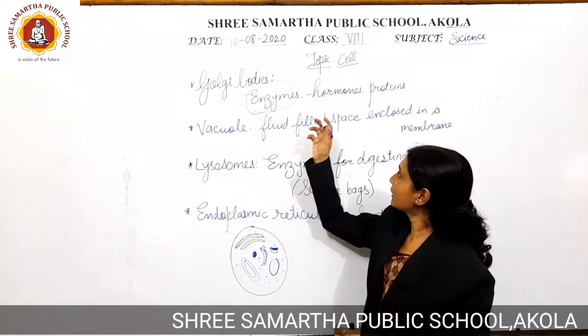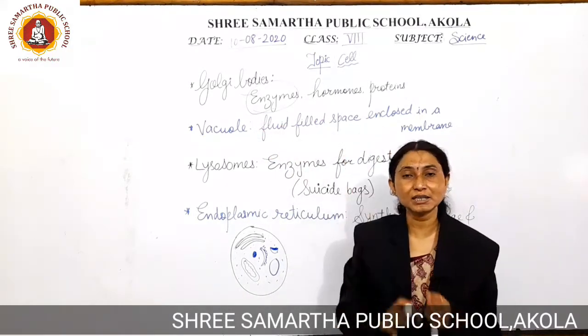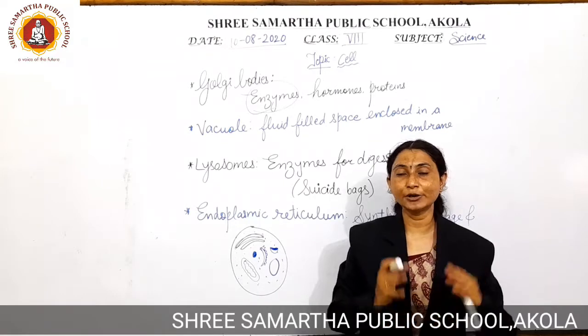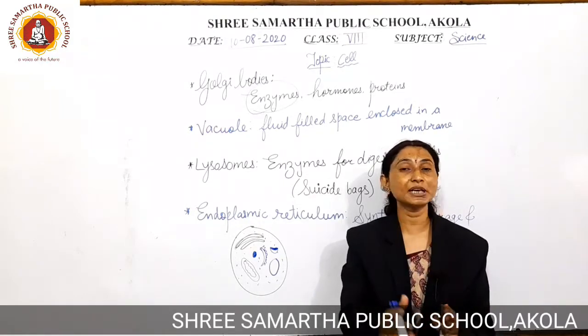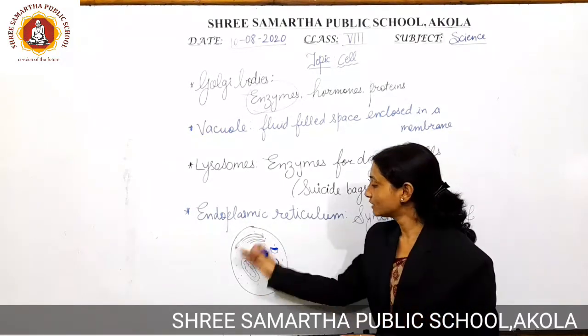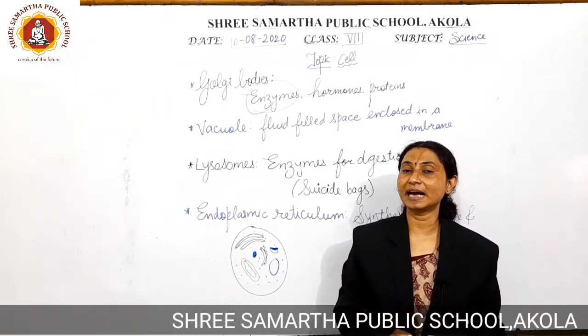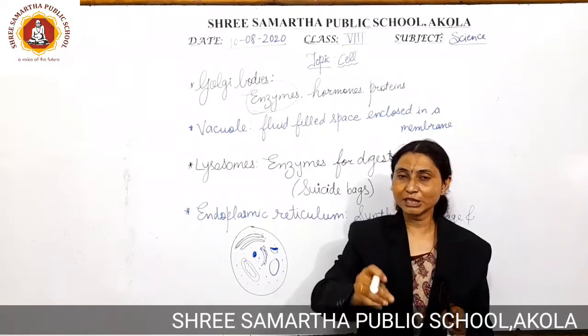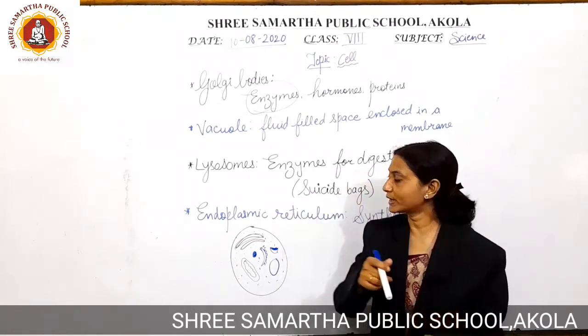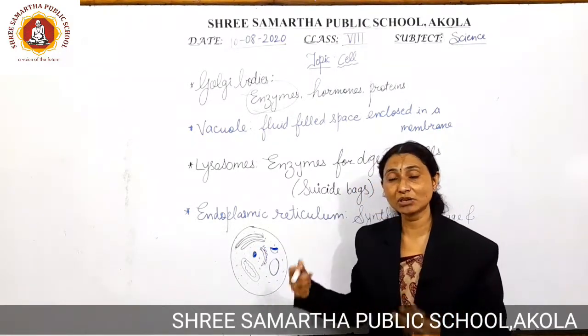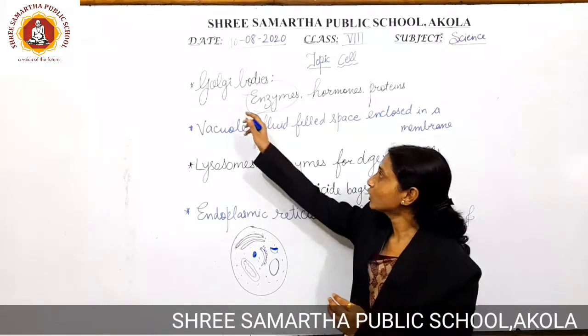So these enzymes, hormones, proteins or catalysts take part in all the physiological and biochemical processes inside the cell. Thus, it is very essential that these enzymes, proteins or chemicals get secreted in these tube-like structures which are called Golgi bodies.